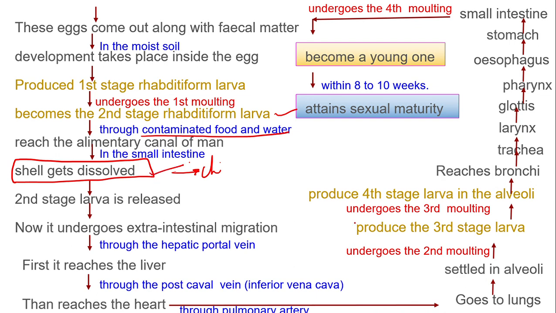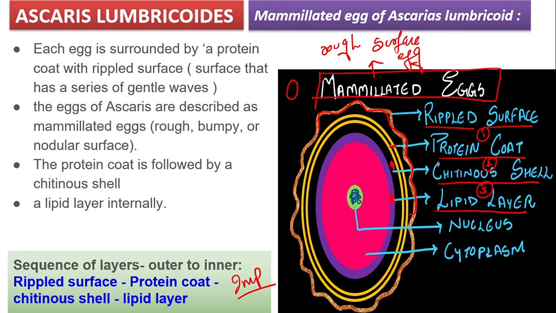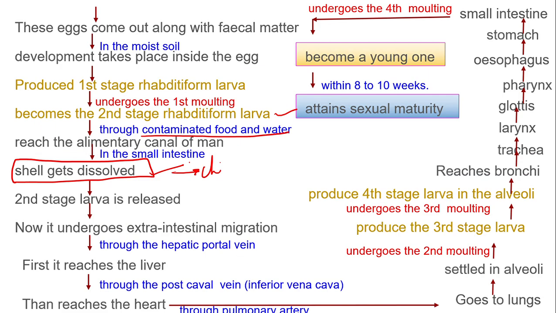Then once the shell is dissolved, let me show you. Once the shell is dissolved, this black colored one, what is happening? This infective stage is going to be released, right? What is released? The second stage rhabditiform larva is released. Now it undergoes extra-intestinal migration, that means apart from your alimentary canal. Where does it go? It enters the liver through the hepatic portal vein.